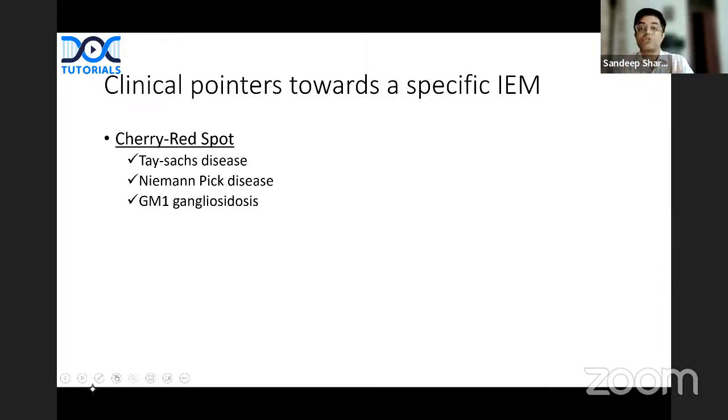Cherry red spot can also occur in GM1 gangliosidosis. Nelson says 50% of children with GM1 gangliosidosis are found to have a cherry red spot within the first 10 years of life. There are about 8 to 9 causes of cherry red spot. You will be reading them in ophthalmology, but these are the top 3 causes which have been asked in all 3 entrance exams, FMG, NEET PG, and INI CET, in various older papers. So remember at least what has been asked so far.